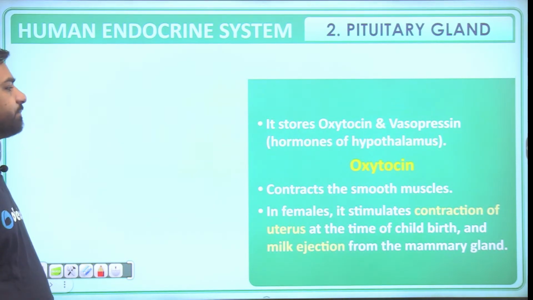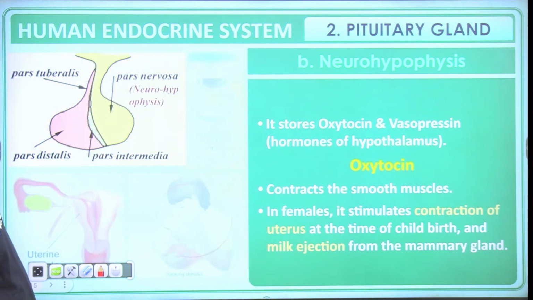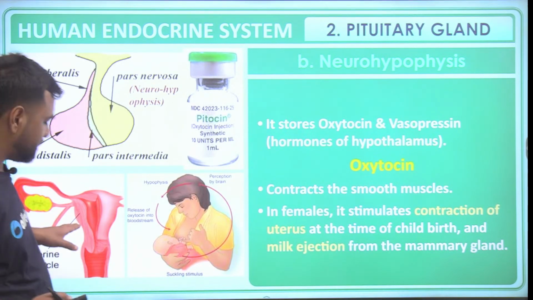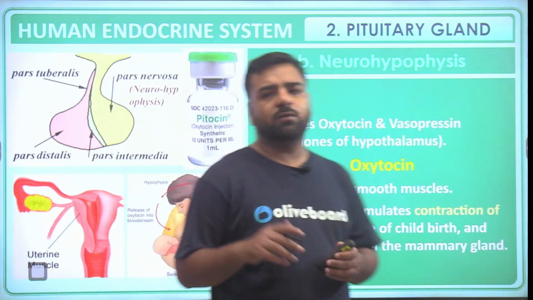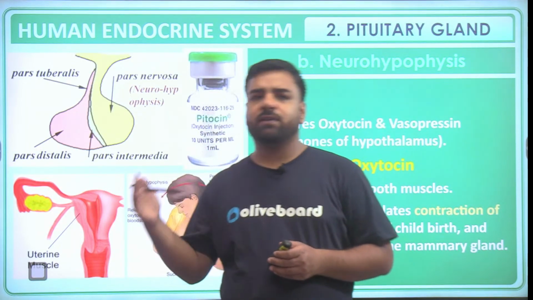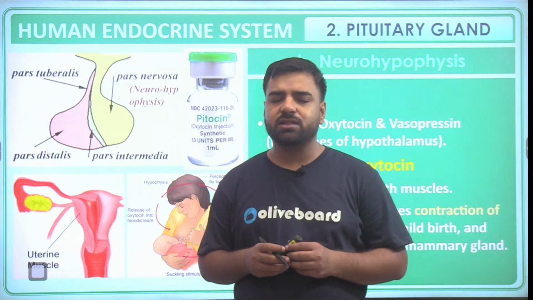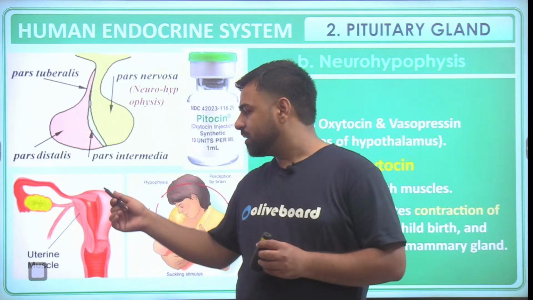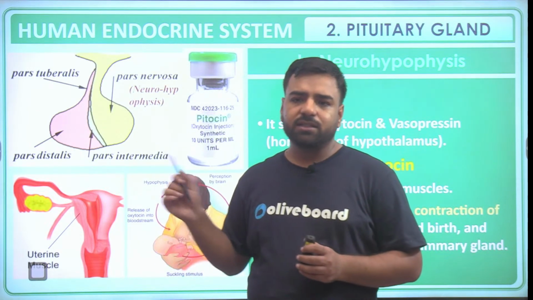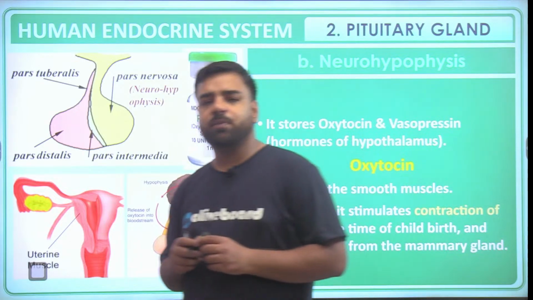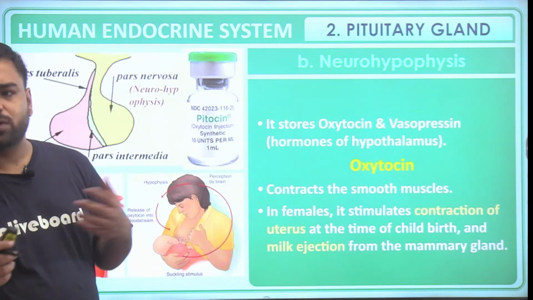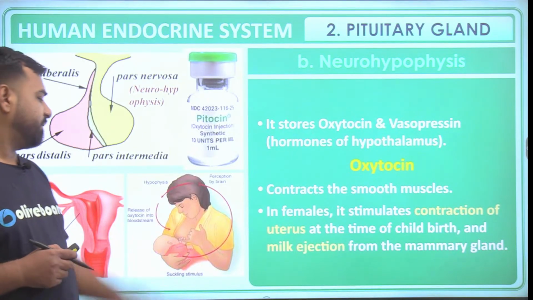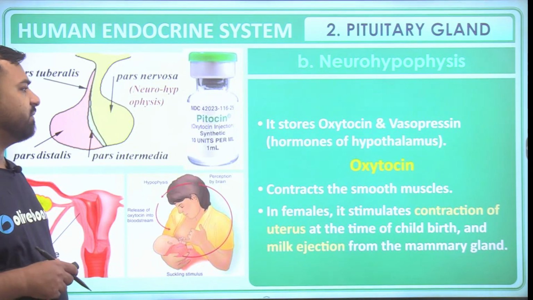Proceeding further. So yes, we were talking about the uterine muscle. This is the uterine muscle because, as we know, when these 9 months of development take place, we are talking about embryogenesis. So that embryogenesis cycle takes place for 9 months in the uterus, but during childbirth, this uterus contraction is important, right? So this contraction and relaxation is held because of this oxytocin only, and even the milk secretion is done with the help of this.